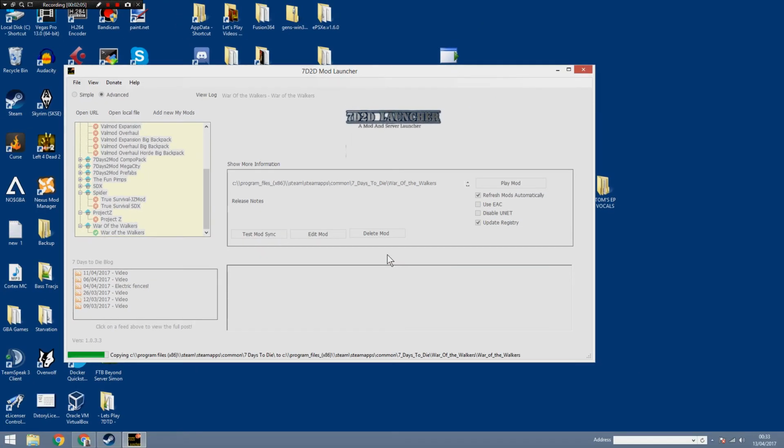So let's go ahead and click that, and you'll see that in the bottom left here, it's now starting to download the mod and getting ready to install. So let's come back when it's done.